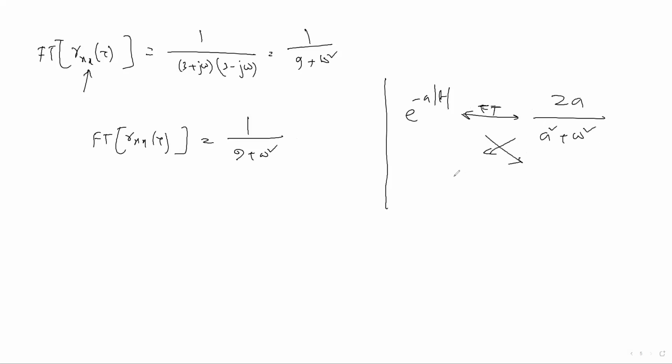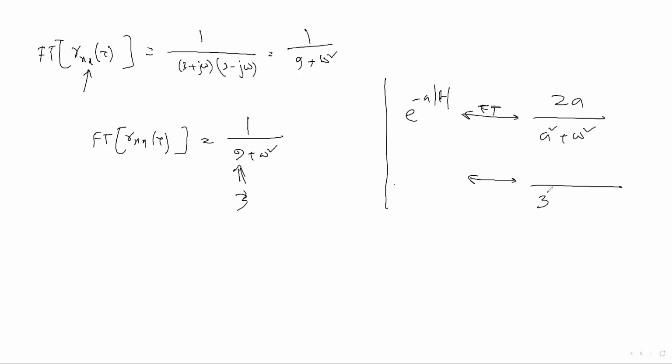No need for the duality formula; just put the values here. Here a is 3.